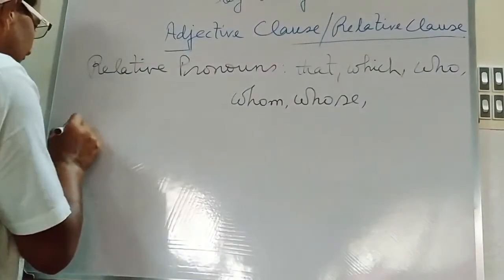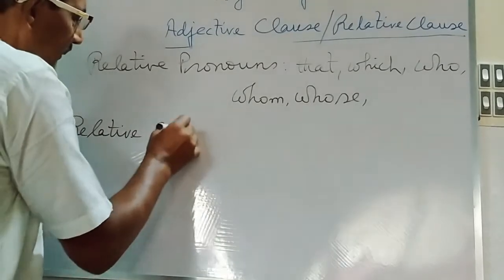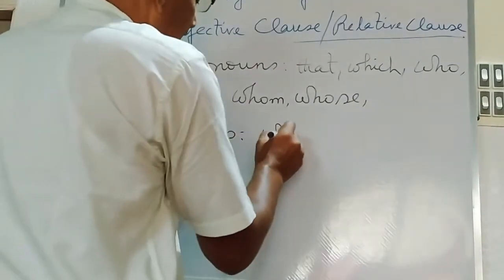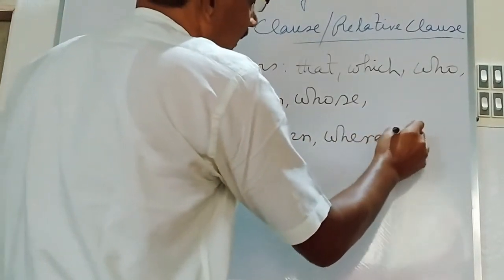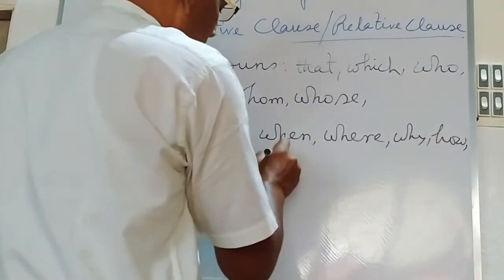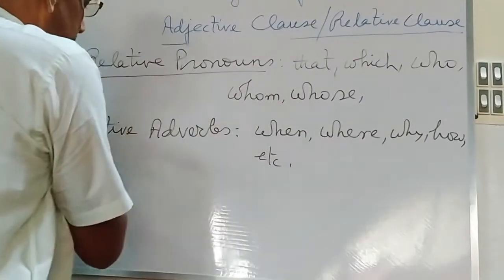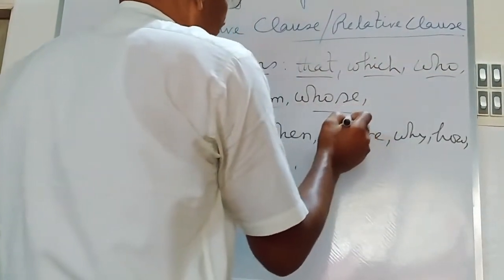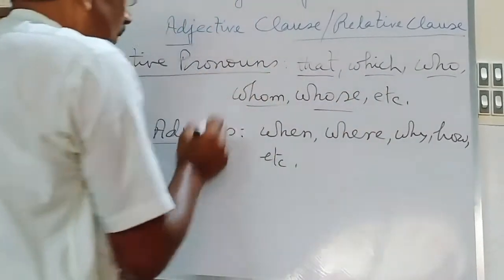and the relative adverbs such as when, where, why, how, etc. That, which, who, whom, whose, etc. are called relative pronouns.